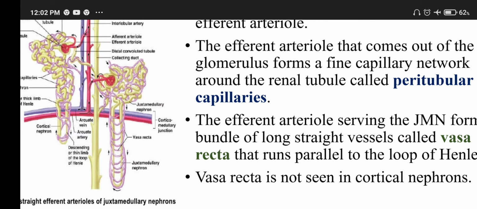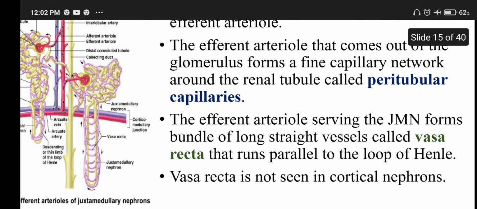Okay. The efferent arteriole serving the juxtamedullary nephron forms a bundle of long straight vessels called vasa recta that runs parallel to the loop of Henle. The vasa recta is not seen in the cortical nephron.